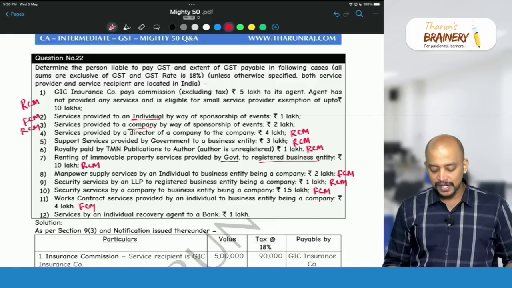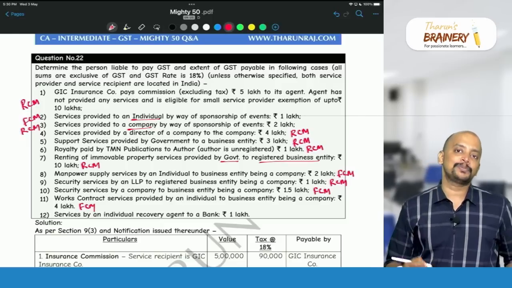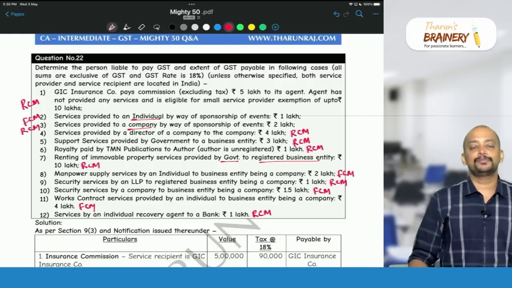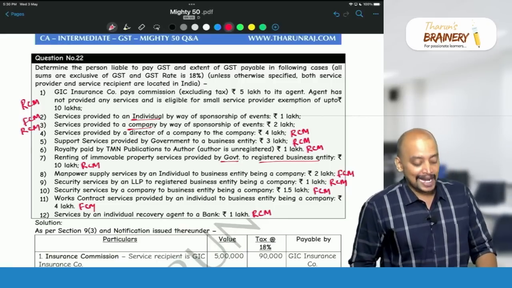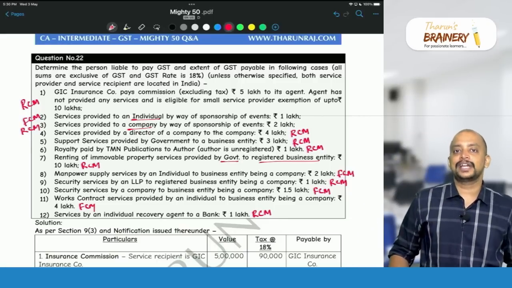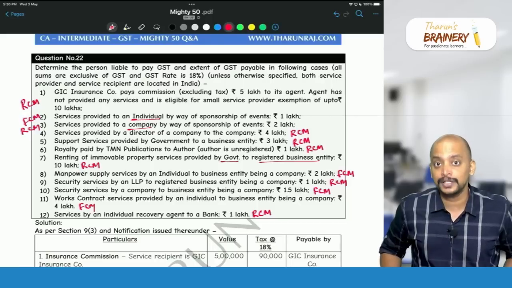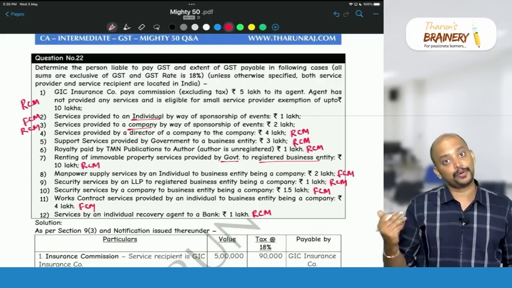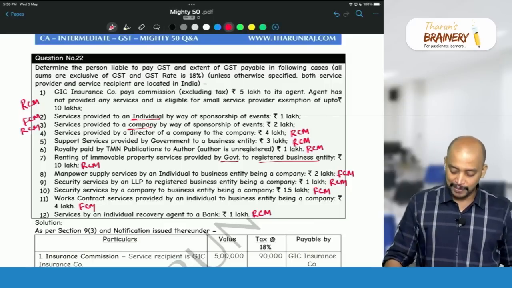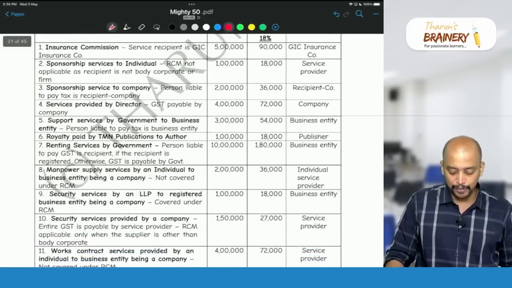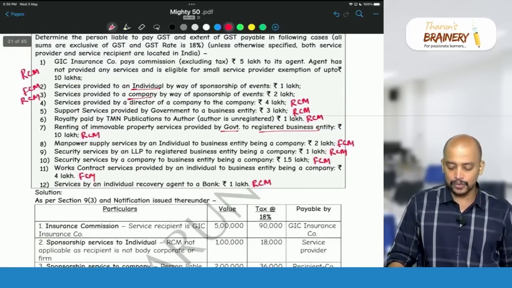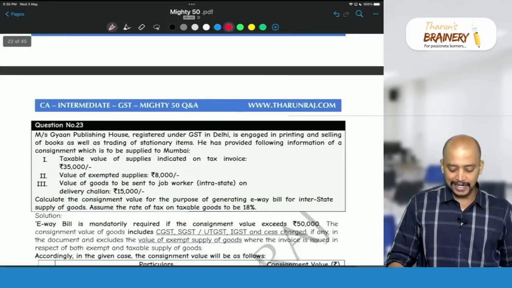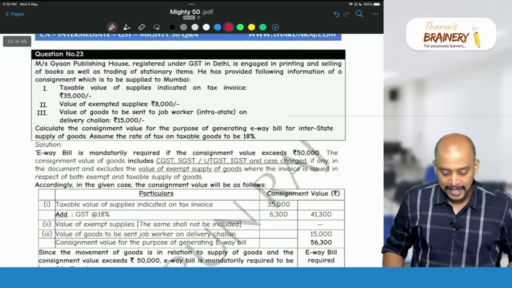Service by an individual recovery agent to bank. Recovery agent to bank is covered under RCM. Insurance agent to insurance company, recovery agent to bank, financial institution, NBFC, and direct selling agent to bank or financial institution other than body corporate or firm, and business facilitator to banking company, agent of business correspondent to business correspondent. So in this case it is RCM, 12th point. Like that, we need to write what is the value, what is the tax, and who is liable to pay GST.